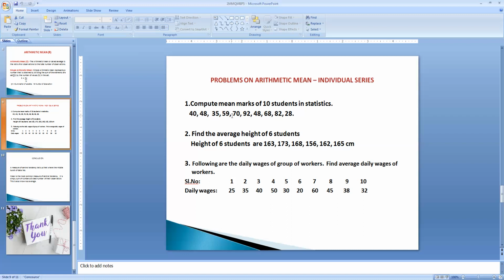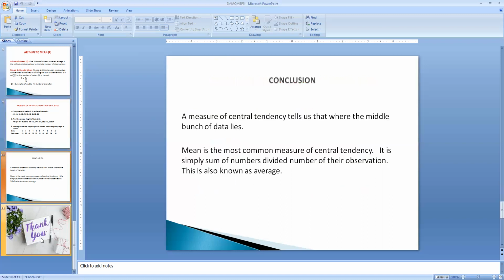So in the direct method, the mean formula is sigma x by n. 375 divided by how many workers are there? There are 10 workers. 375 divided by 10 is 37.5, that is, rupees 37.50 is the average wage taken by all the 10 workers. So this is how we calculate the arithmetic mean in the case of an individual series.